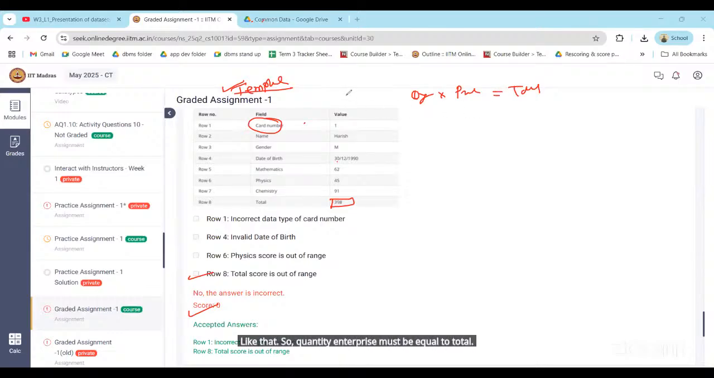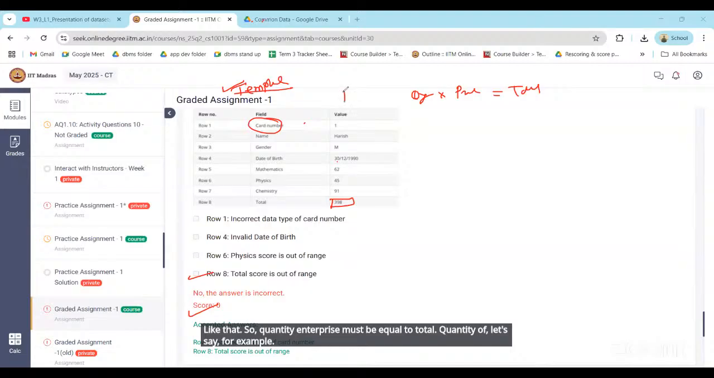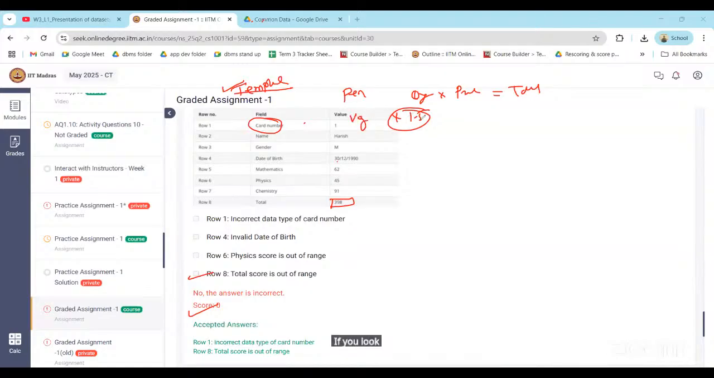The quantity of any object, for example a pen, cannot be in decimal, like 1.5. It is not possible. So it's validating the sanity of data. If you look at a vegetable, it can be 1.5 kg. But if I say a pen is 1.5, that is not possible, and it will violate the sanity of data.